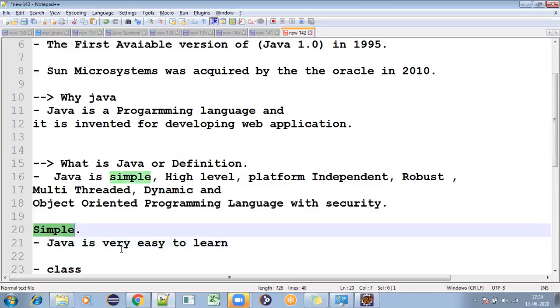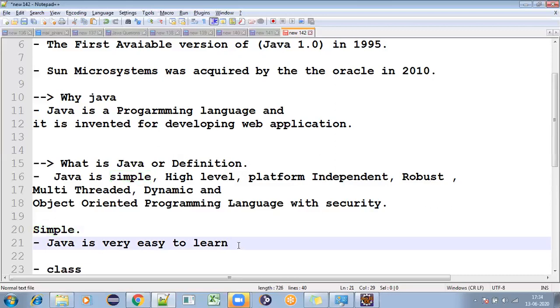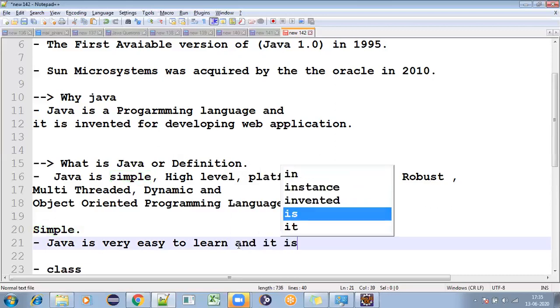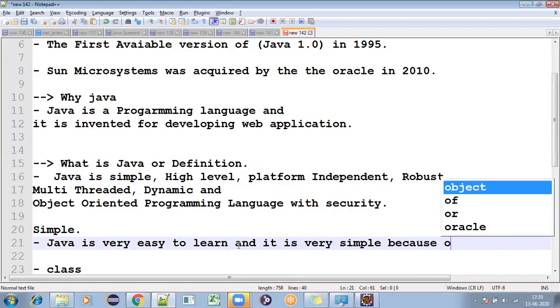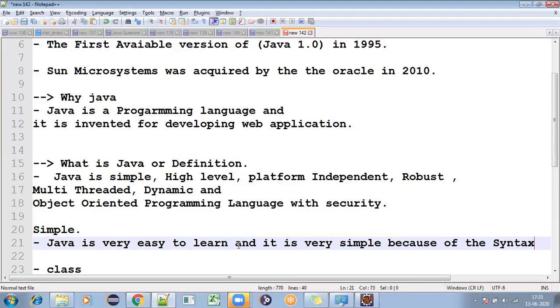So Java is very easy to learn, and it is very simple because of its syntax. Next, what more can we say?